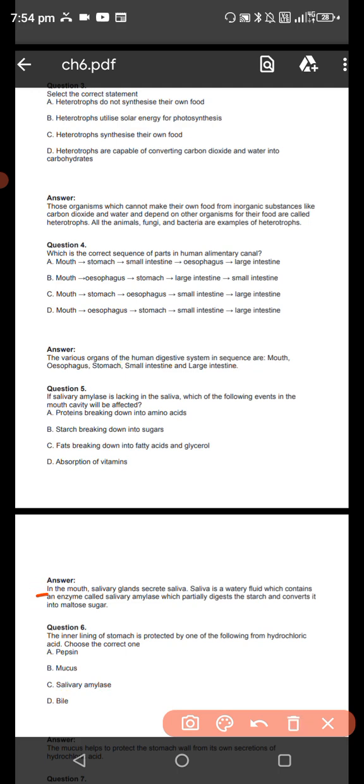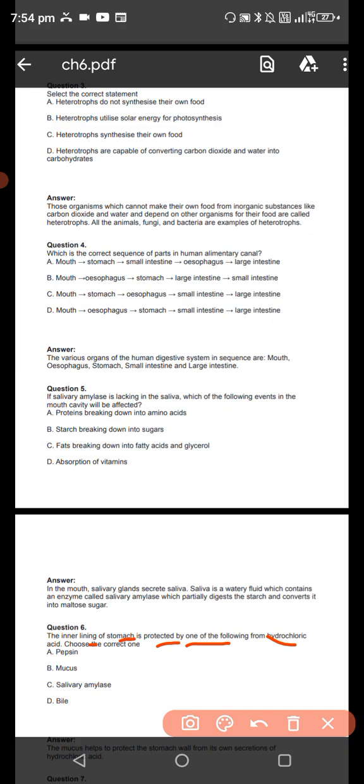In mouth, salivary glands secrete saliva. Saliva, a watery fluid, contains an enzyme called salivary amylase, which partially digests starch and converts it into maltose sugars.